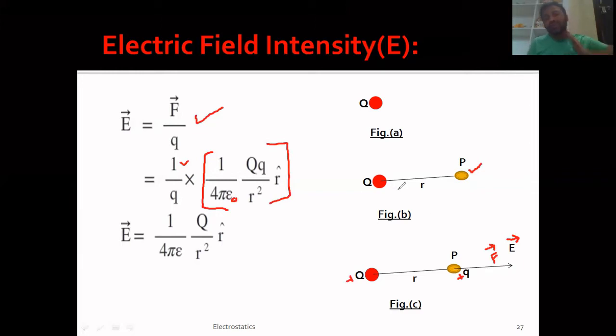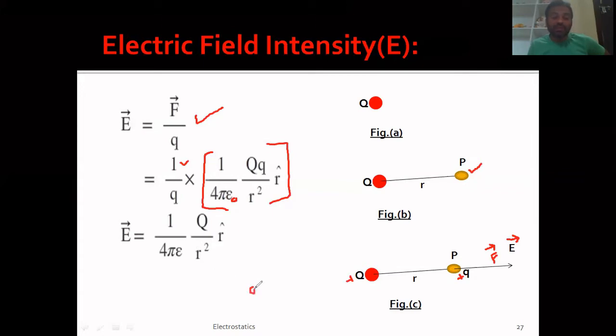In other words, we can say that electric field intensity is nothing but the strength of electric field. So as r increases, the electric field intensity decreases, so that you have to understand here. I have found the electric field intensity of capital Q at a distance of r, so at this point P, the electric field intensity of capital Q is given by this one.